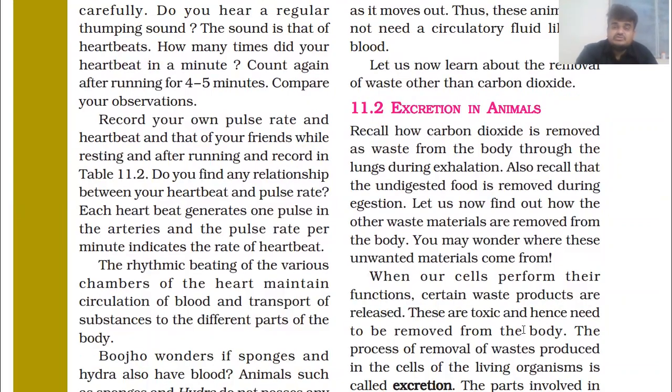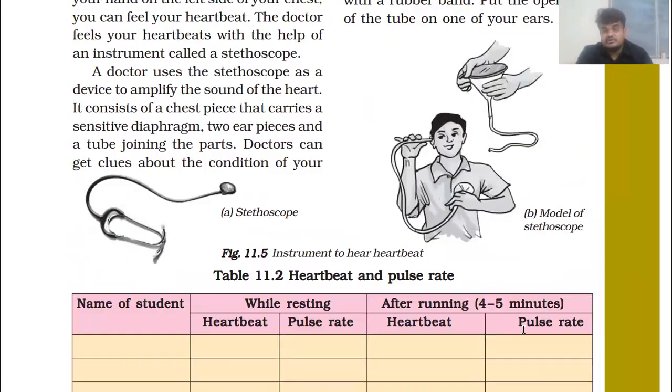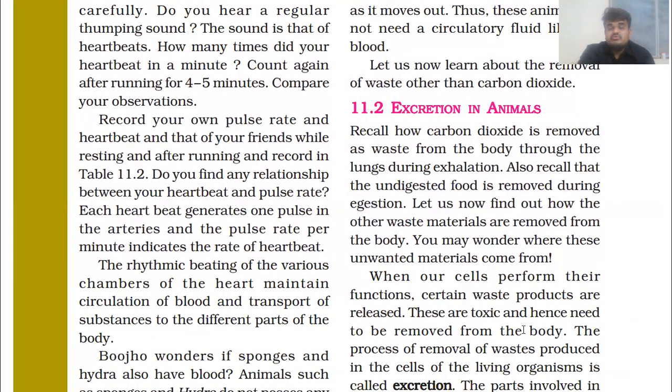So this was some basics about the heartbeat. In the next session, we will discuss topic 11.2, excretion in animals.